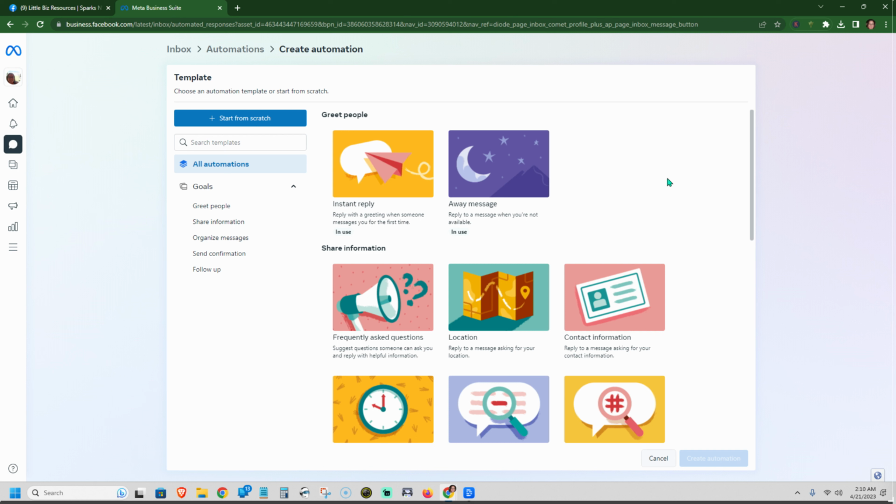So that is Messenger. And basically, you either set up an automation so that when somebody messages you, it gives them the link, or you set up a series of sequences so that it gives it to them at some other time. So you have to play with these and decide what you want. That automation is something that's a lot more detailed. So we're going to discuss that in a different video.